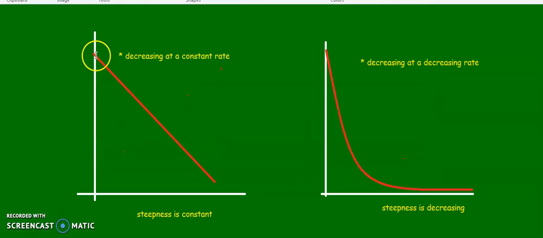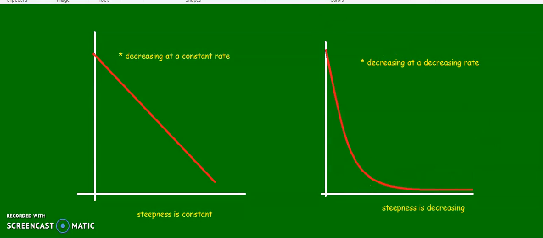So similarly, we could have two graphs that are decreasing. So this graph is decreasing, but again, the steepness is always the same. So if you're walking down this hill, it's always the same steepness. It never gets less steep or more steep. It's always the same. Whereas this graph, you're decreasing, you're going down, but it's very, very steep at the beginning, but then it gradually becomes less steep.